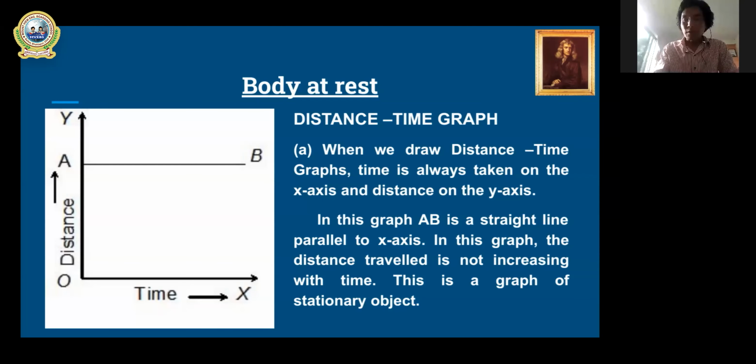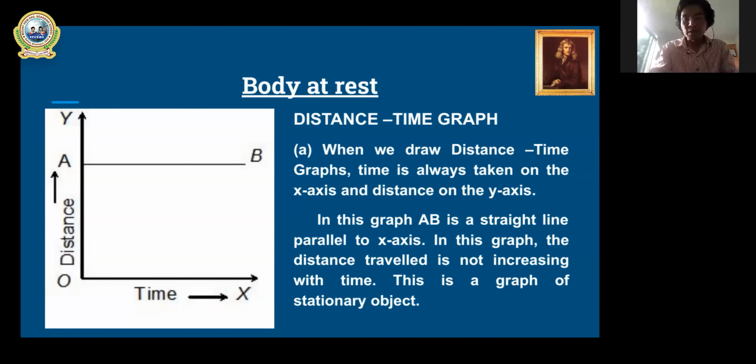The first type of graph that we can see about the distance and time graph is this one. When a body is at rest. Now, if I show this type of graph in the coming class, without saying anything, you have to say the body is at rest. That means the body doesn't have speed, that means the body has not covered any distance. Isn't it? That means there is no motion.